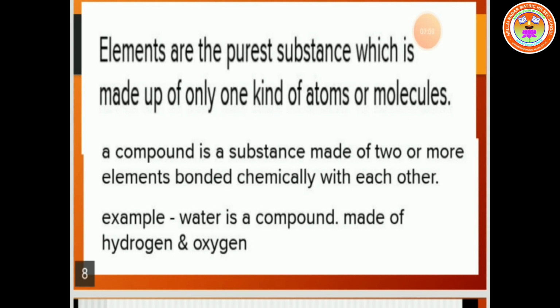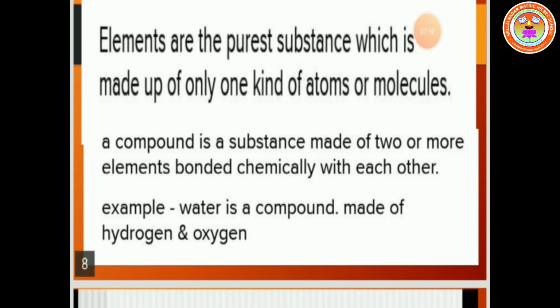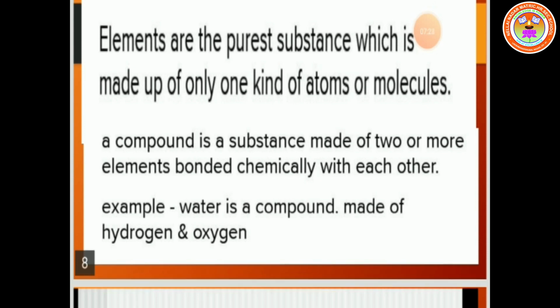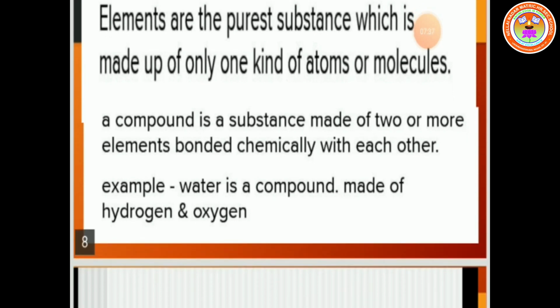Once again we can recall the elements and compound. What are elements? Elements are the purest substance, made up of only one kind of atoms or molecules. Compound. A compound is a substance made of two or more elements bonded chemically with each other. Okay. Example, water is a compound. Just now we have discussed water is a compound. The molecular formula of water is H2O, made up of hydrogen and oxygen.